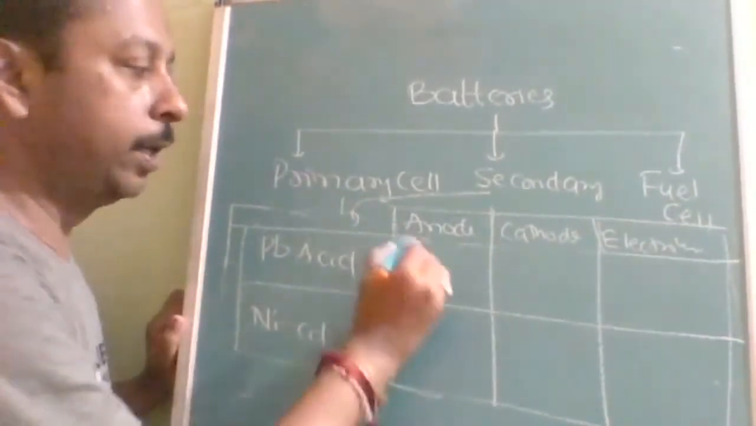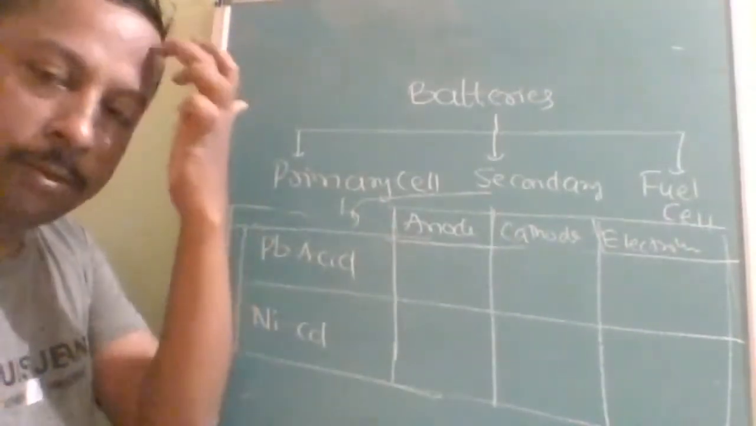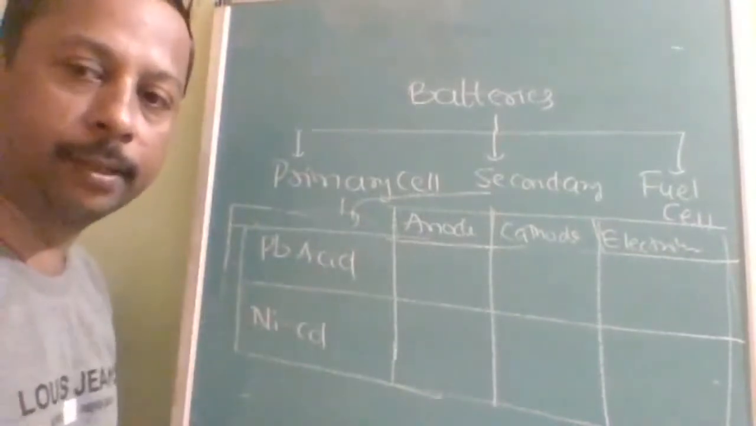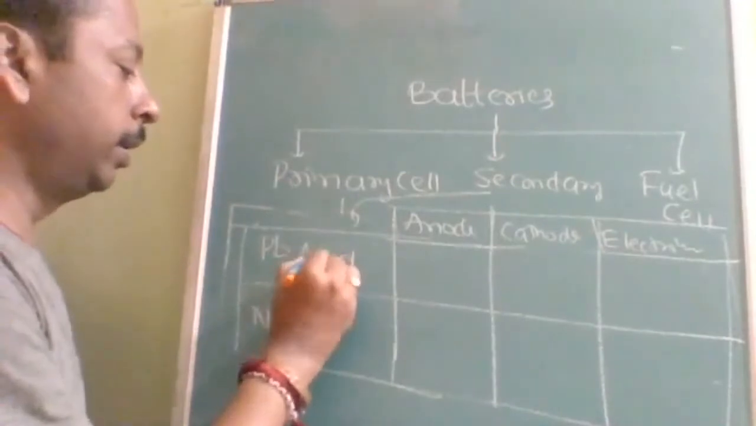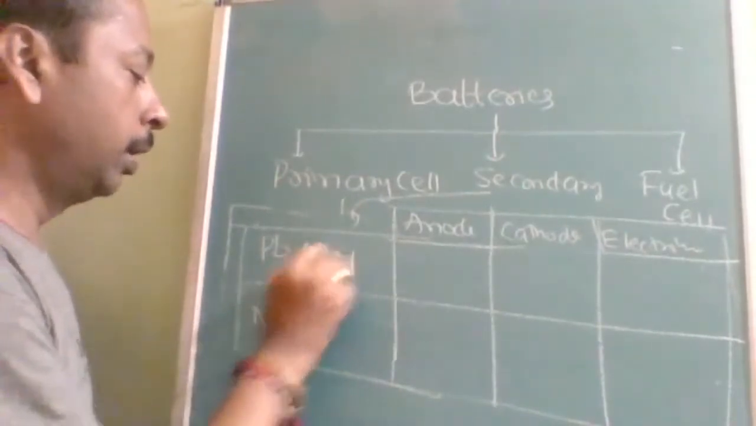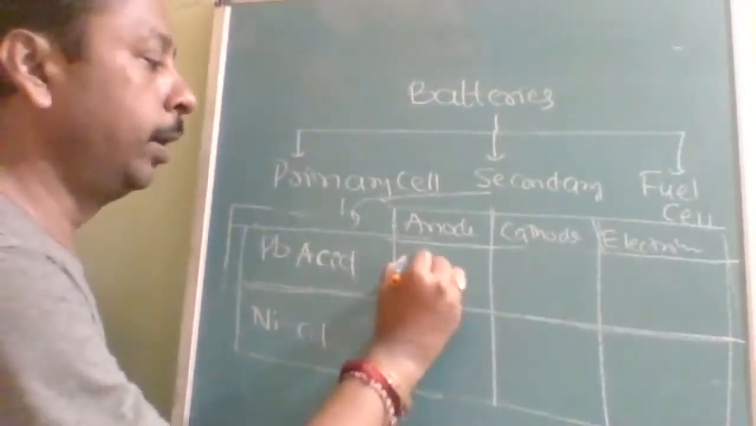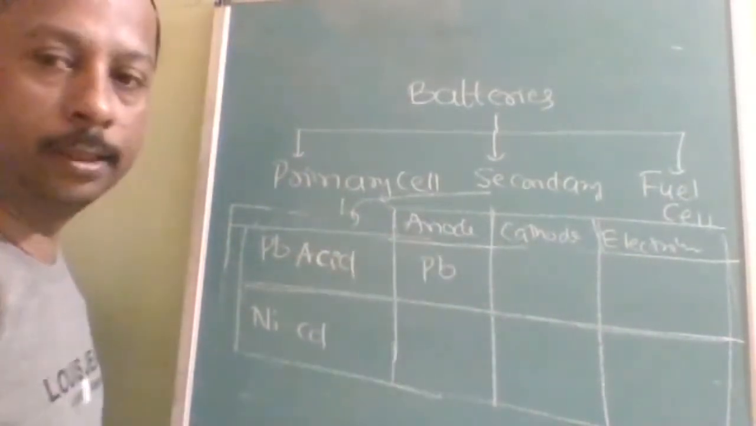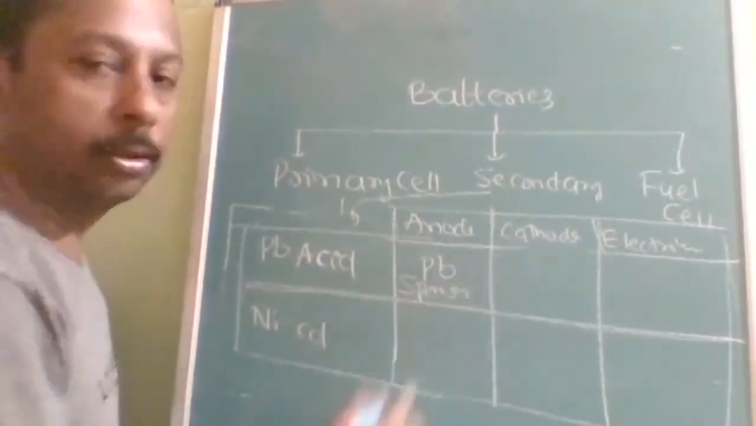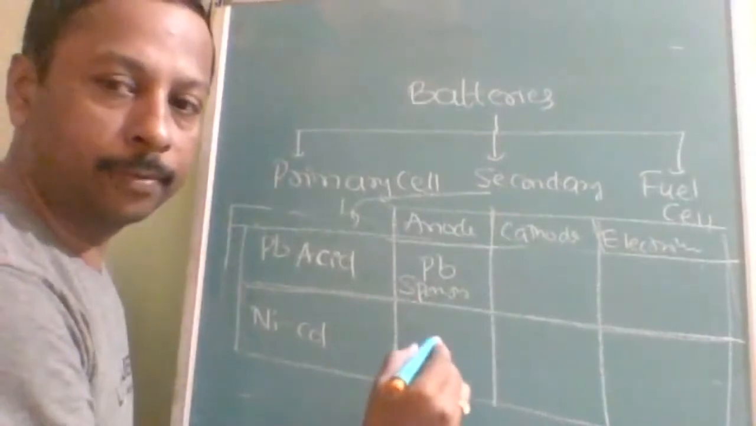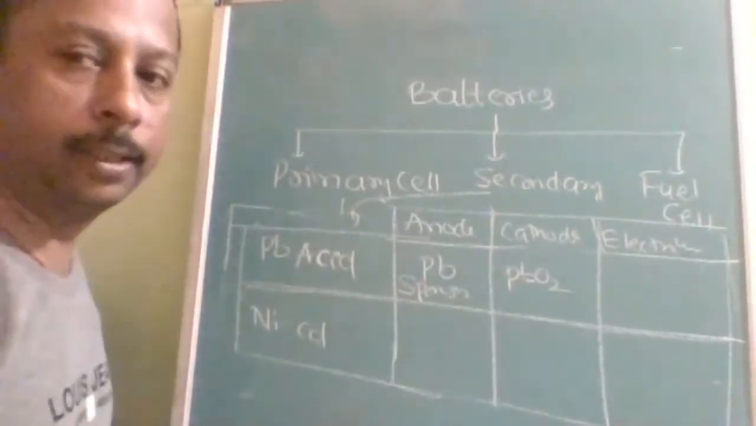Lead acid battery anode is... Both are made up of the same metal only, but their composition is different. Anode in the lead acid battery is spongy lead. And cathode will be PbO2, lead peroxide, also mentioned in some places.